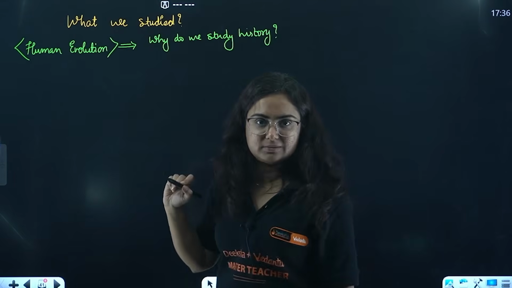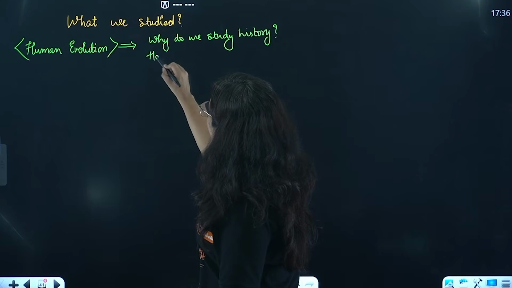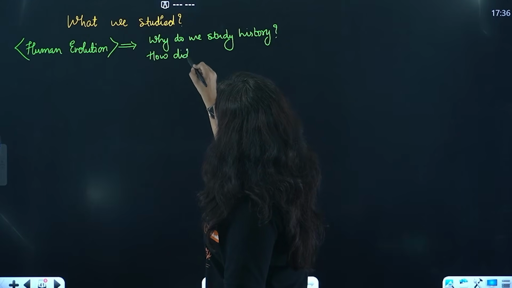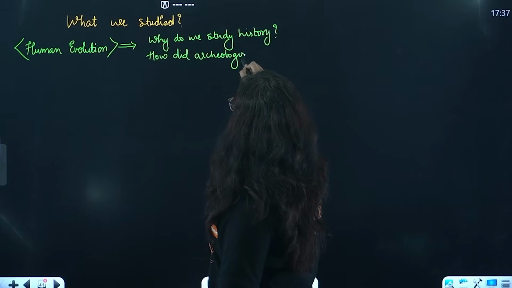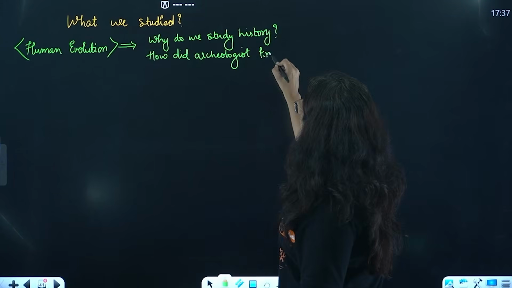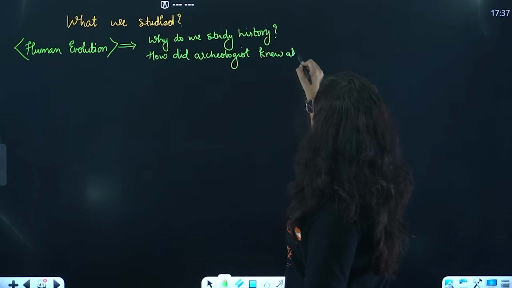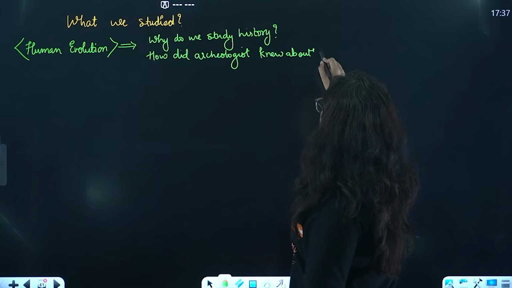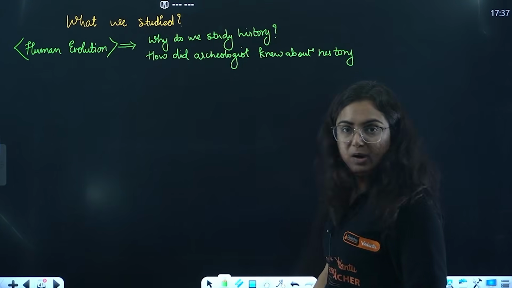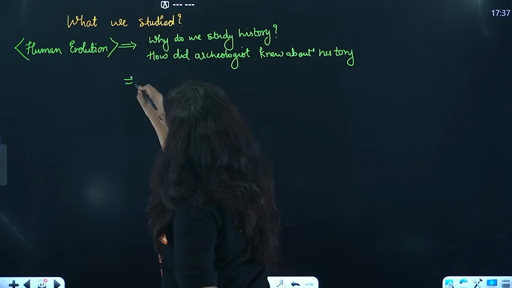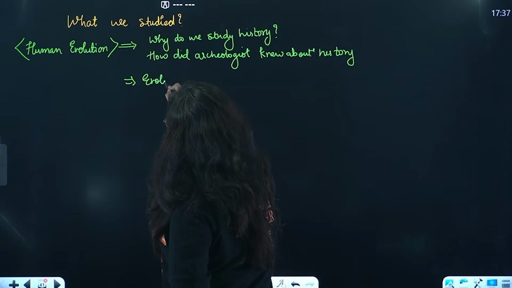Question number 1, right? How did archaeologists know about history? Okay, yes ma'am, this is important. More, what was important? The evolution of humans.